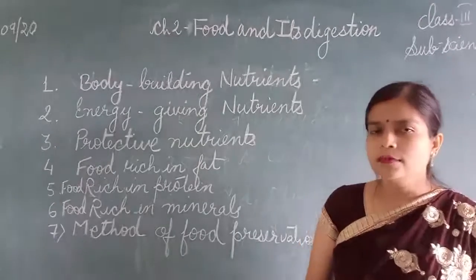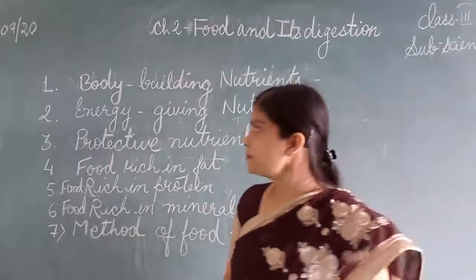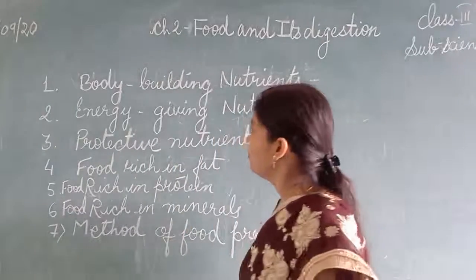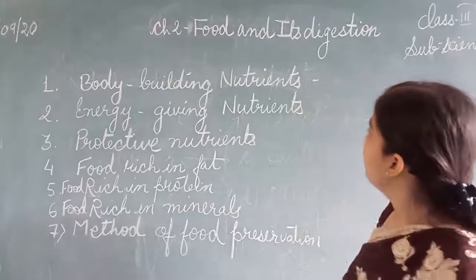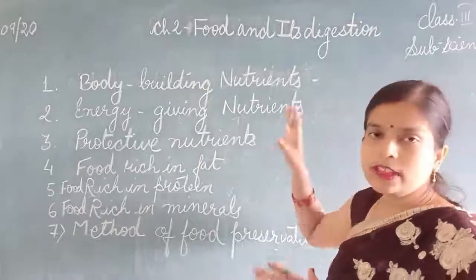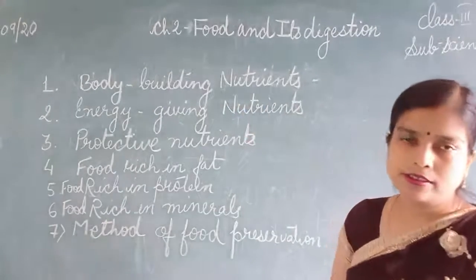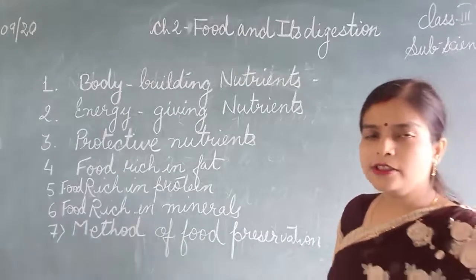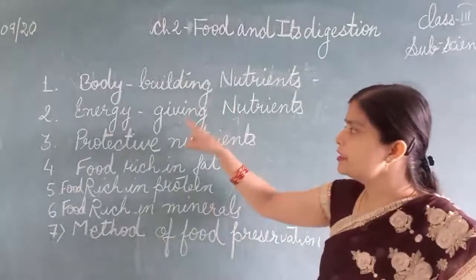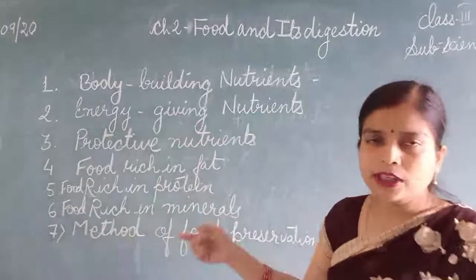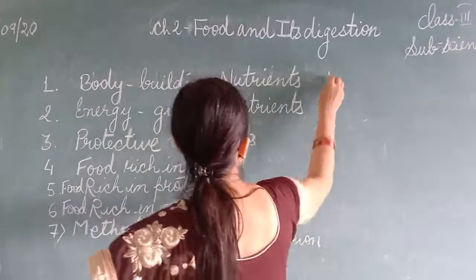Okay. Some internal questions can also come. So here are some questions for you. What we have learned in this chapter, from there only I am giving you questions. What are known as body building nutrients? We have divided the nutrients into three types: body building, energy giving and protective. Body building is known as protein.